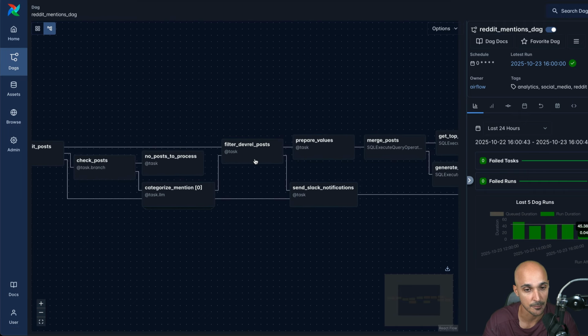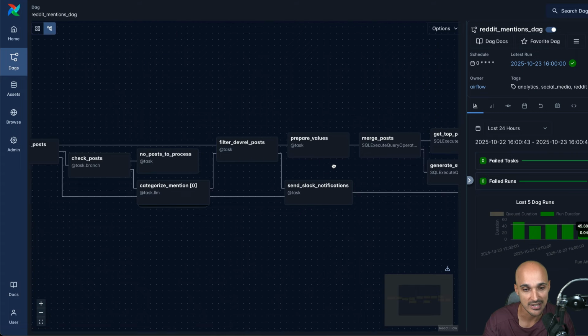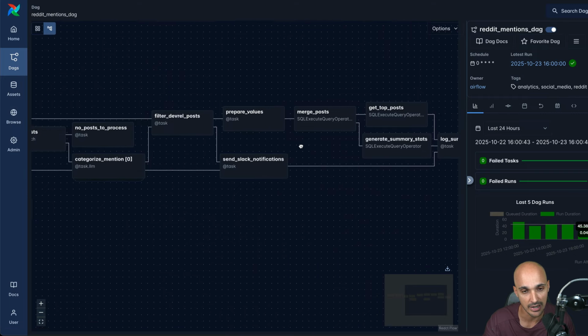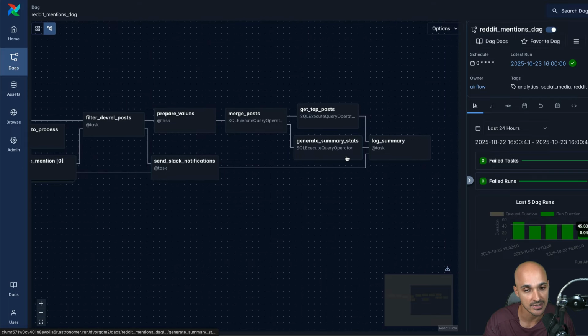And we filter the posts to keep only the posts that we think the DevRel team should respond to. Because again, if you have a very specific issue with your very specific environment, obviously the DevRel team won't be able to help you with that. Next, we send Slack notifications to tell the team that those posts are mentioning Airflow or Astronomer, and so we might want to answer them. And in parallel, we store those posts in the data warehouse, and finally, we have some statistics, metrics regarding the posts that we have just filtered.